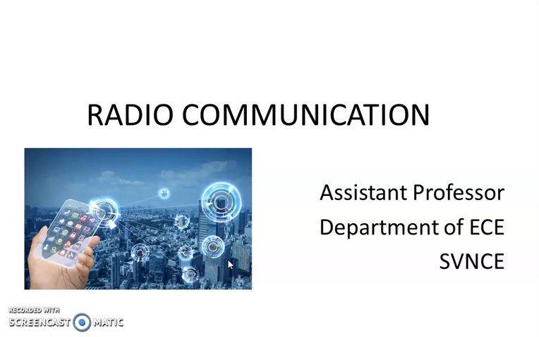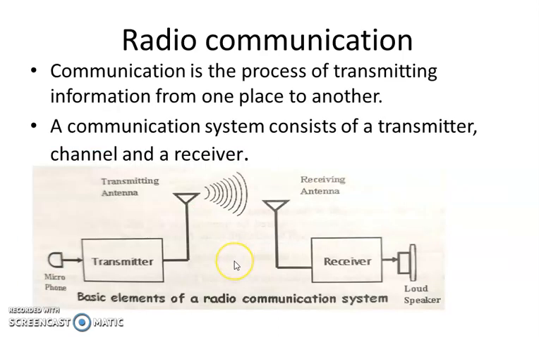In this section, we are going to study radio communication. So, radio communication. Actually, what is communication? Communication is the process of transmitting some information from one place to another. And for this system, we need a transmitter, channel, and receiver.